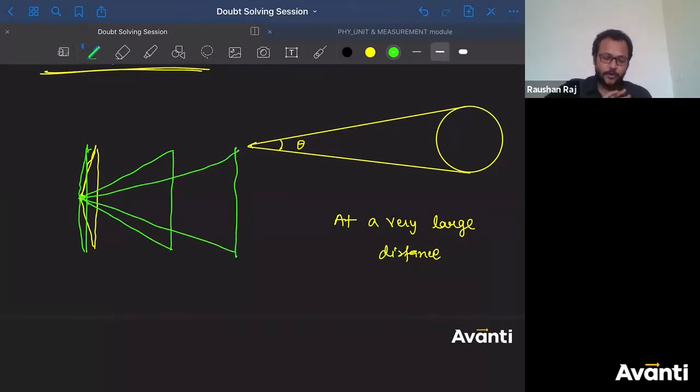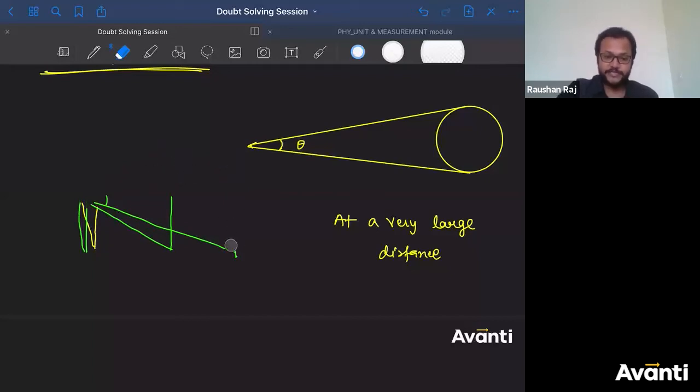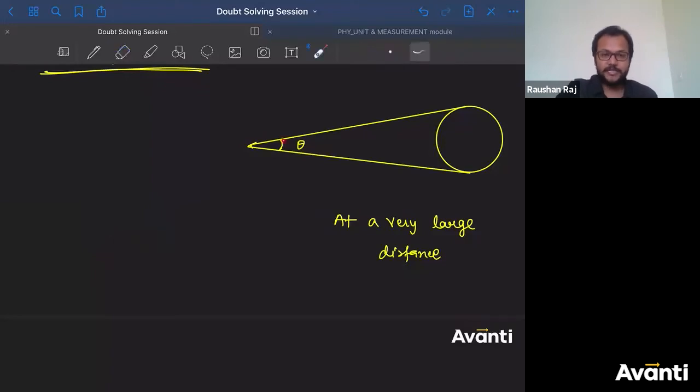Can I say as you go away from the observer, the angular size decreases, so the angle made by the object at the eye will become lesser as you go away. All right. The same thing. Now here we are talking about planetary distances, star distances from a planet. Just imagine what will be the angle.